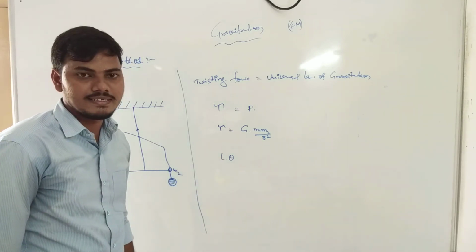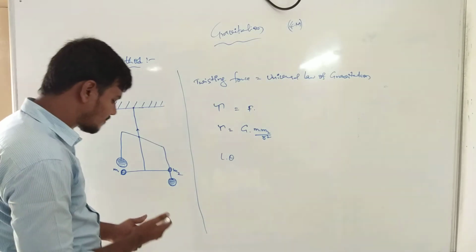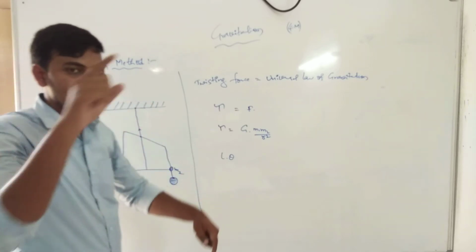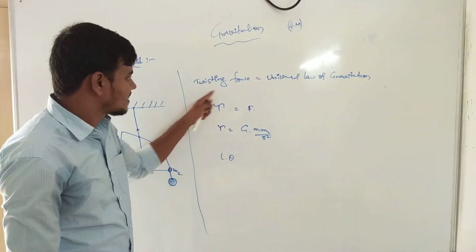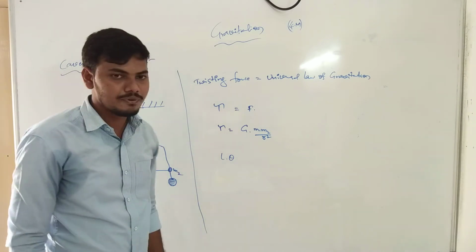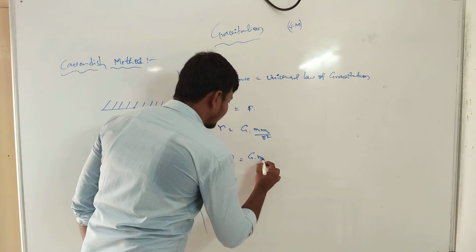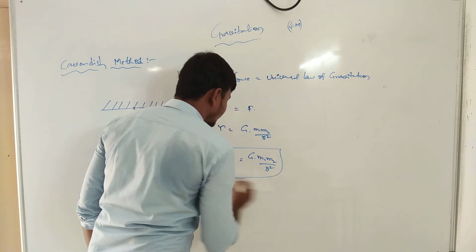L means angular momentum. Theta means angular displacement. The displacement is the rotation along the circumference, the circle of the surface. This kind of imaginary part we take as the twisting force. Torque tau is equal to L into theta, which is equal to capital G M1 M2 by R square.